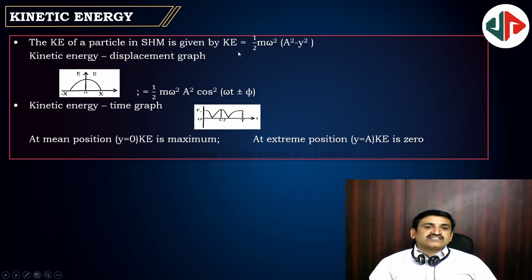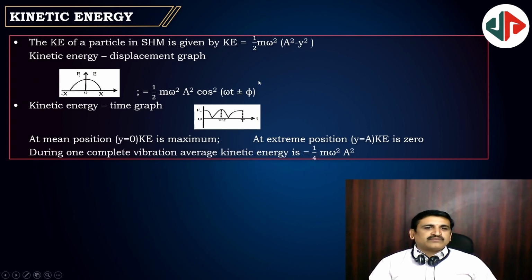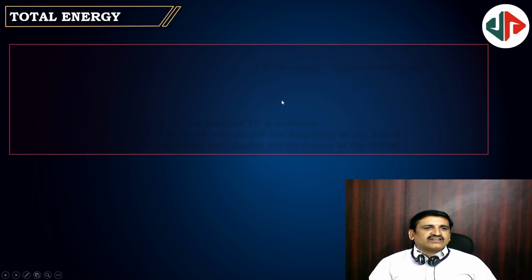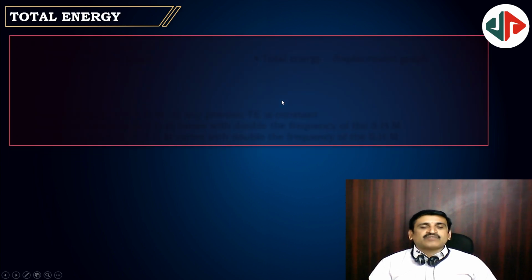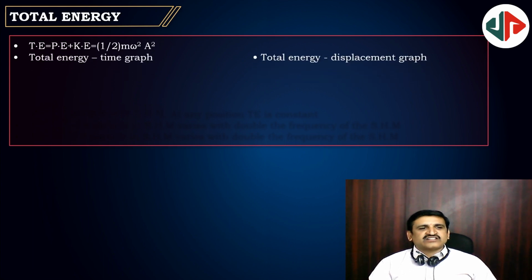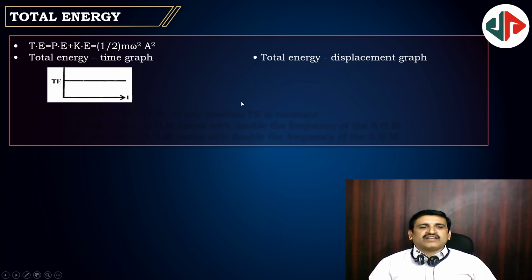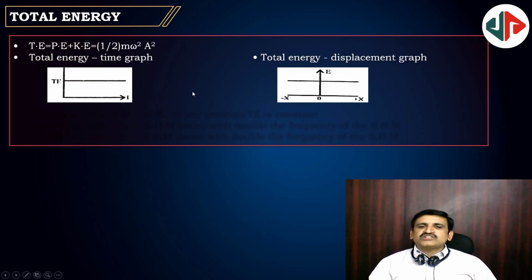The kinetic energy position-displacement function is A square minus y square, and the time-dependent function is half m omega square A square cos square of omega t plus or minus phi. Next, total energy is constant, half m omega square A square. Total energy has no frequency, an infinite time period. It's a constant value, and its graph will be like this. It's a time-dependent horizontal line. It won't change. And position-dependent also, it won't change. It's a horizontal line.